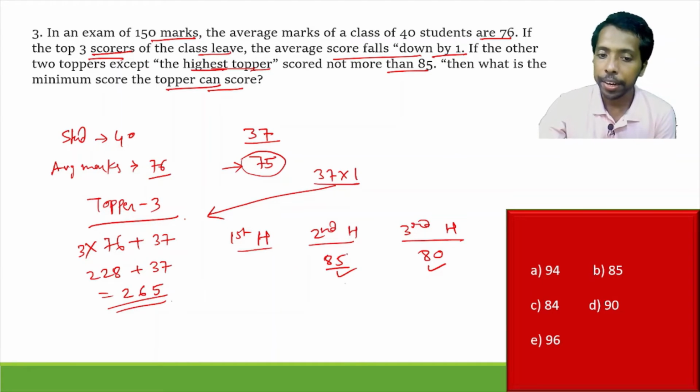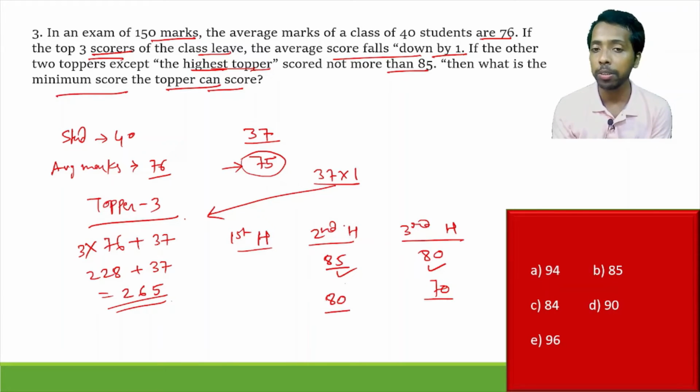Otherwise, if you think that the second highest scores are not more than 85, so we can simply take this as 80, this as 70. What do you think? After adding this, will you get the minimum score that can be secured by the topper? Absolutely not. This will get significantly increased. So if it is asked that you have to find the minimum score of the topper, then whatever maximum possible scenario you can take for the second highest and third highest score, you have to go for it. Only then you can get the minimum score secured by the topper. Understand my point of view here? Right. Let's go for it.